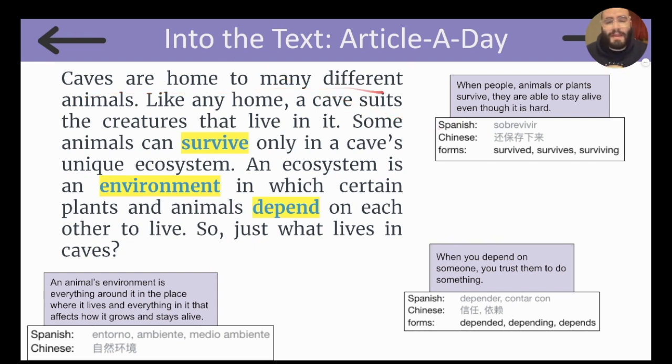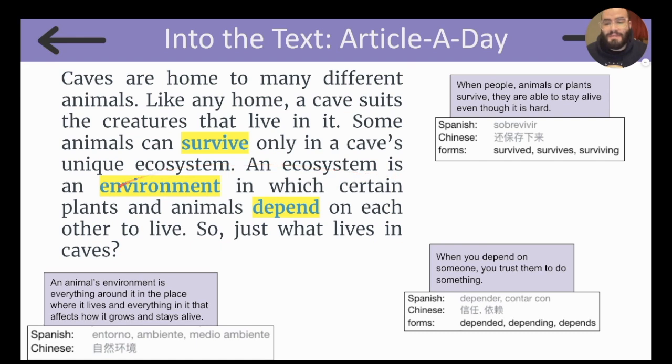Caves are home to many different animals. Like any home, a cave suits the creatures that live in it. Some animals can survive only in a cave's unique ecosystem. When people, animals, or plants survive, they are able to stay alive, even though it is hard. In Spanish, we say sobrevivir.